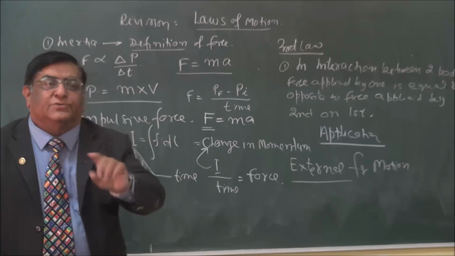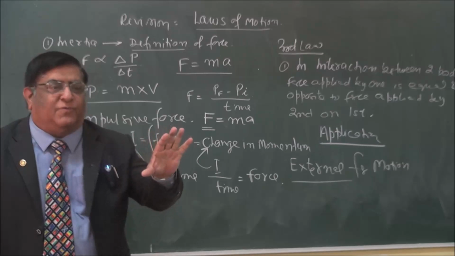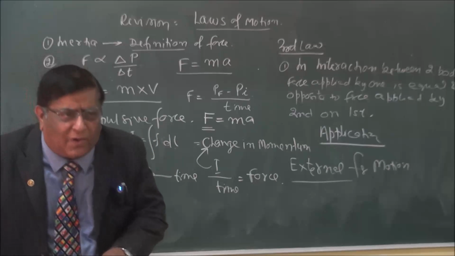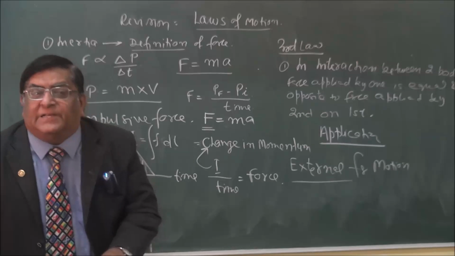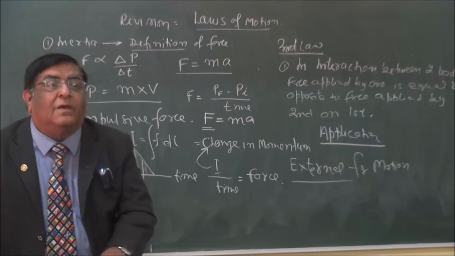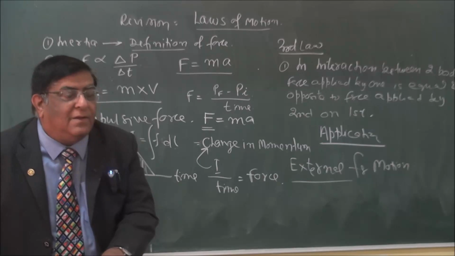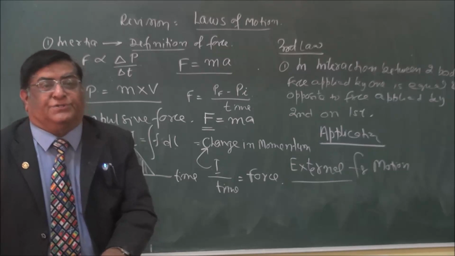Only four forces. So friction is in which category? Friction has to be one of these four. Anybody? Friction is not a different force. It is one of these four. Okay, please remember, friction is an electrical force.